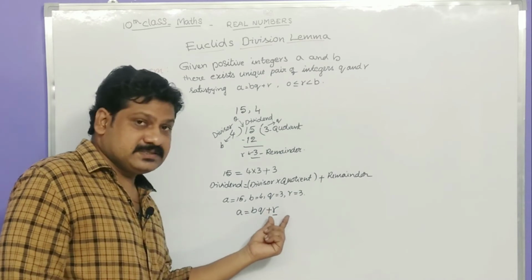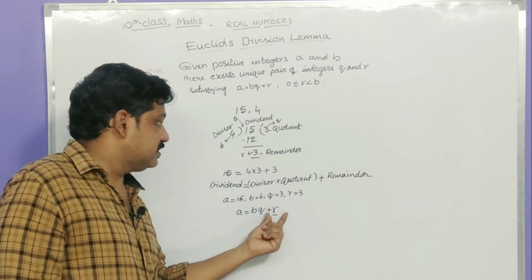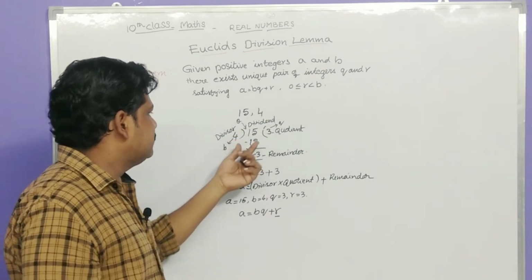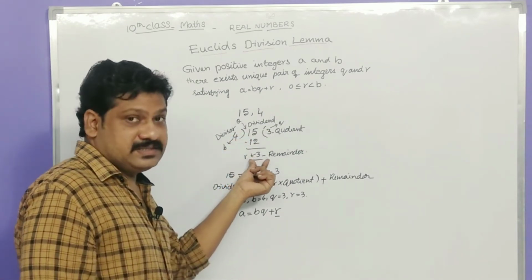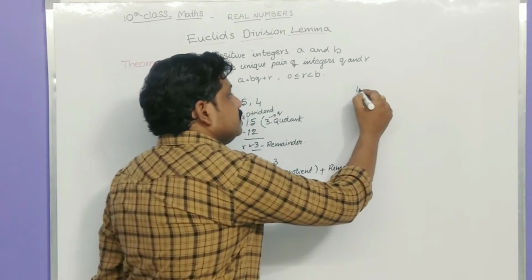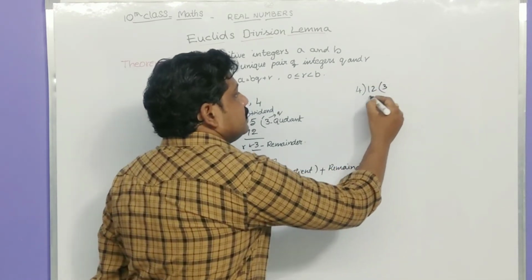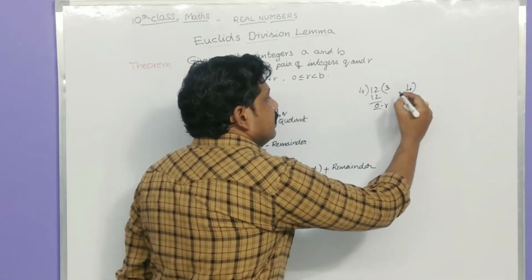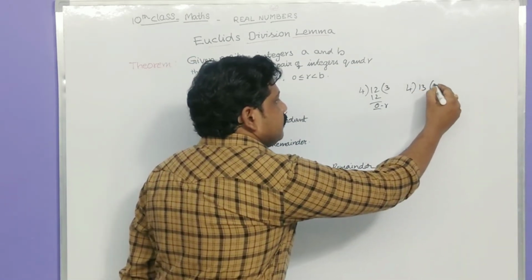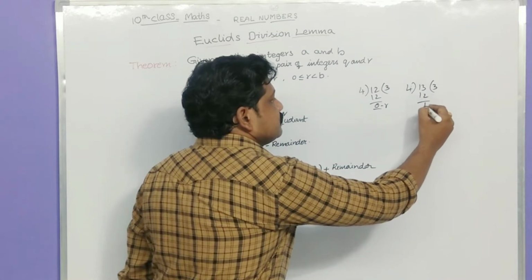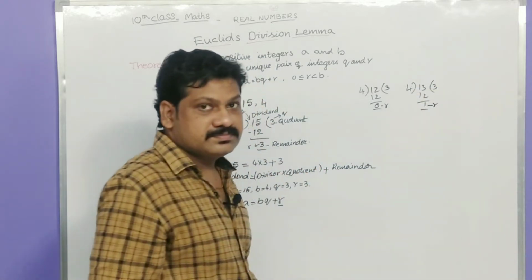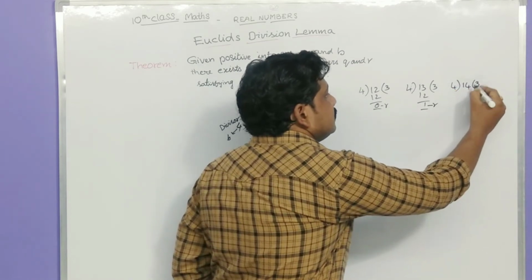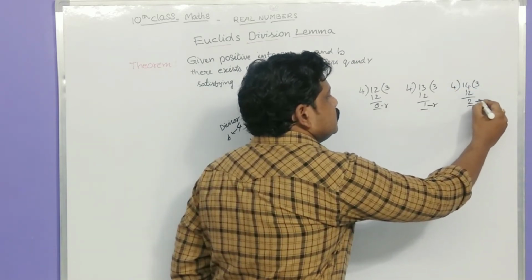Now let us discuss the value of this remainder r. We can see that in this division we get remainder as 3. If we divide 12 by 4, we get the remainder as 0. If we divide 13 by 4, we get remainder as 1. And also if we divide 14 by 4, we get remainder as 2.